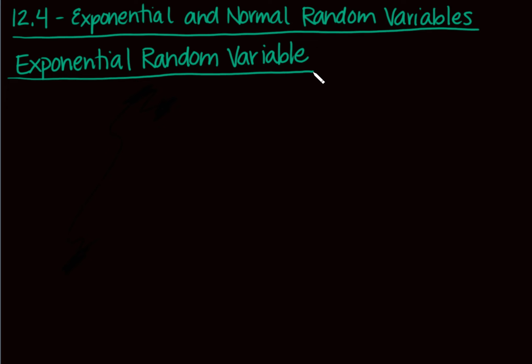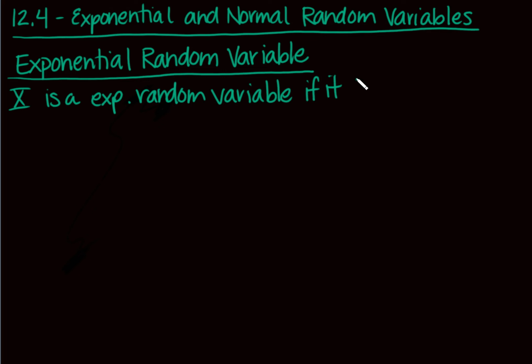So this exponential random variable, right, that is a random variable. So X is an exponential, I'm going to be a little lazy here, random variable if it has an exponential density function.